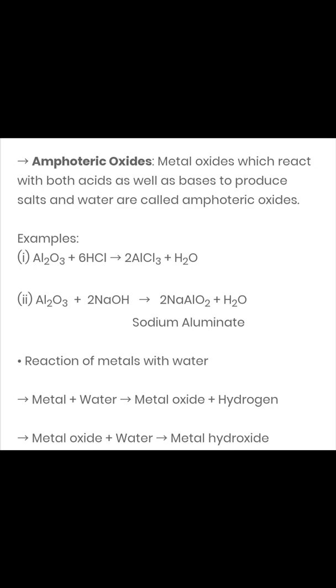This means they are able to react both with acids as well as bases. Similarly, zinc oxide is very good, another example of one of the amphoteric oxides. Reaction of metals with water, now we are going to talk about.